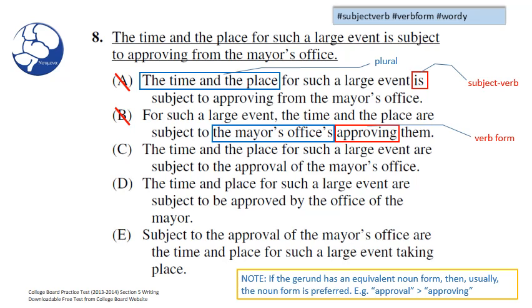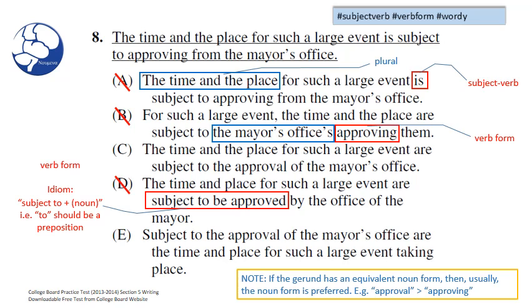We'll go to D. In D, we have the time and place for such a large event are subject to be approved by the office of the mayor. In choice D, if you notice closely, you'll see that the expression subject to be approved is actually idiomatically wrong. The idiom subject to requires an object, and the word to in this case is a preposition, not an infinitive.